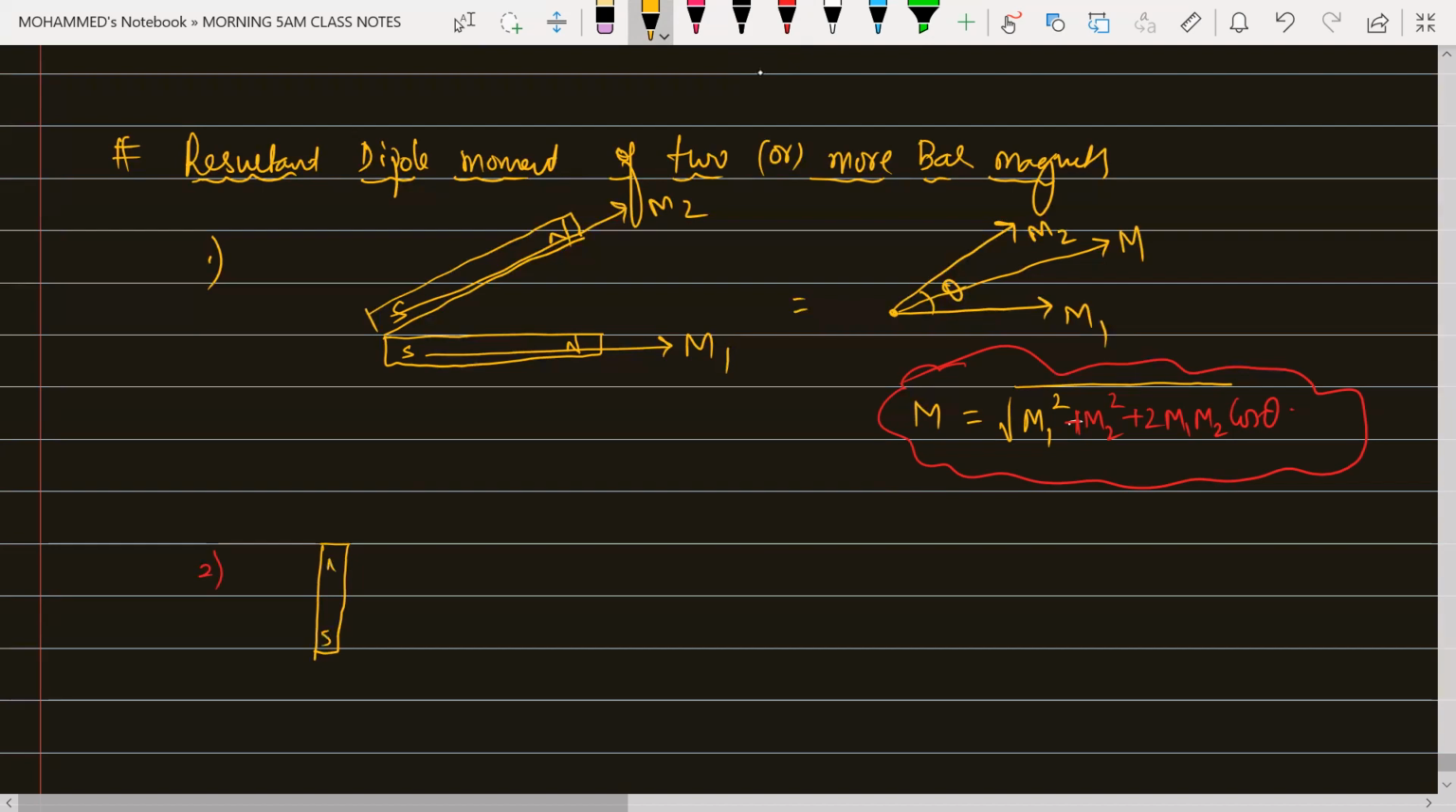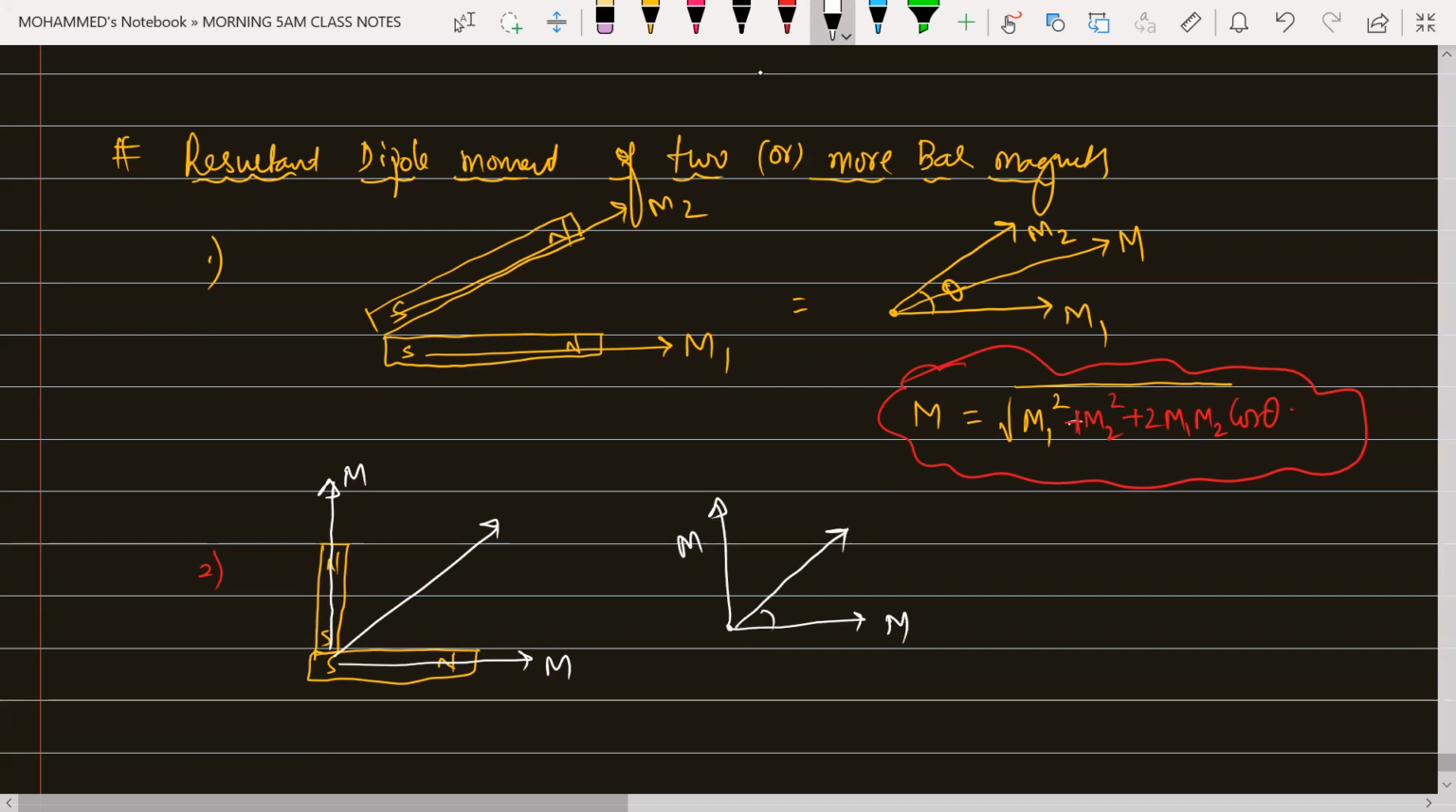This is south pole, this is a north pole. And here there is one more bar magnet like this. This one is your south pole and this one is your north pole. Direction of magnetic moment is from south to north. For this one, the magnetic moment is capital M like this, and for this one, capital M like this. So the resultant magnetic moment will go like this, isn't it? Both of them are the same. So this will be the resultant making an angle theta.